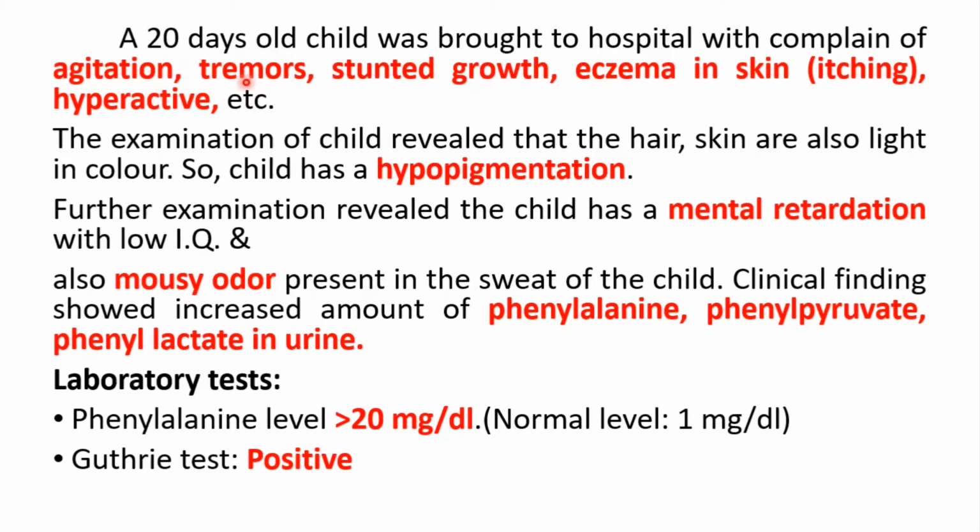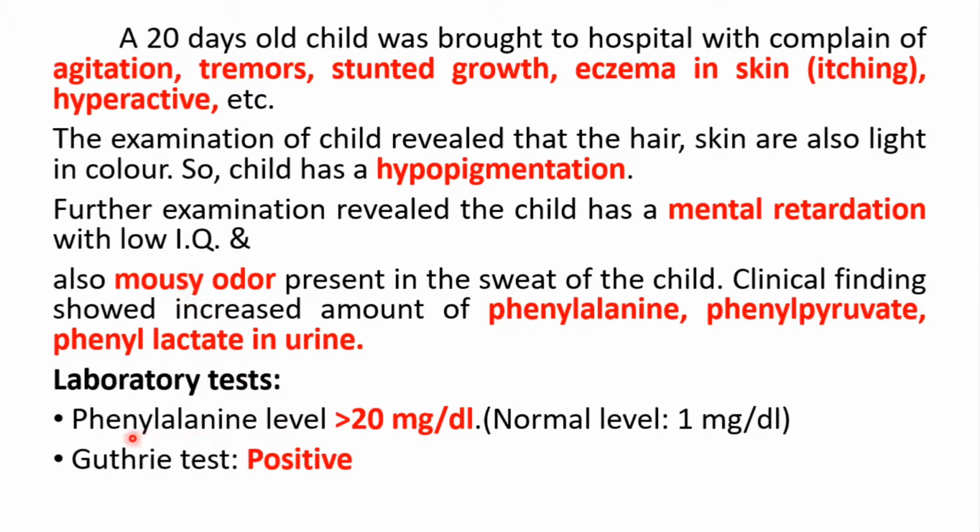From this, if you cannot understand, you can go for the next. Like here, there is hypopigmentation. Then another key clue is the mental retardation. Mousy odor. The main thing, if you see, is the phenylalanine, which is high. So phenylalanine, phenylpyruvate, phenyllactate, and it is giving a mousy odor.